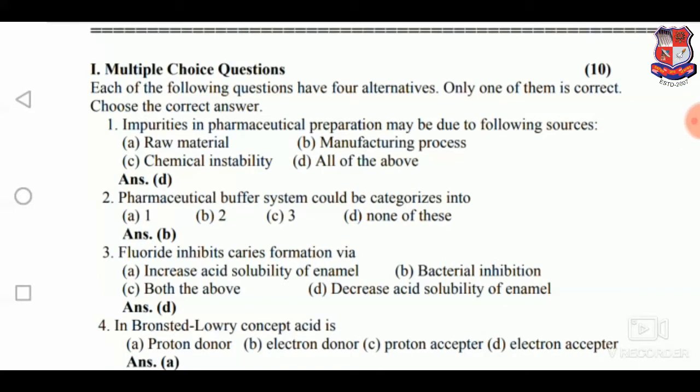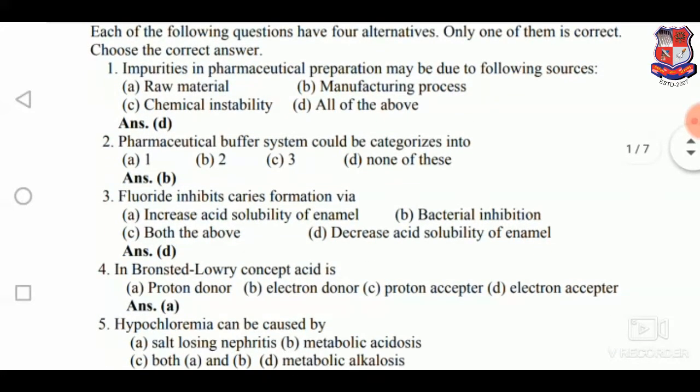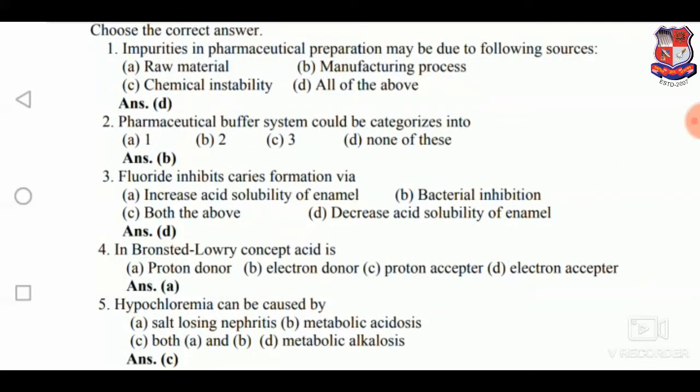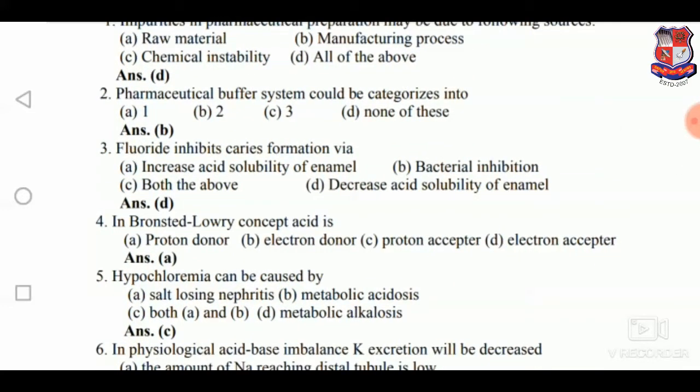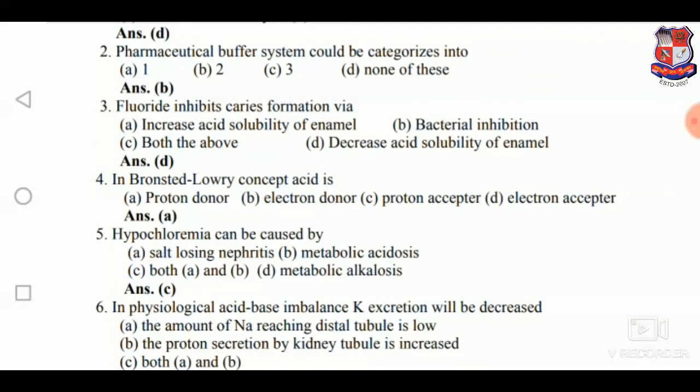Hello students, so today we will discuss some important MCQ and other types of questions in pharmaceutical inorganic chemistry. The first question may be like: impurities in pharmaceutical preparation may be due to the following sources. These are the 4 and the answer will be D. Pharmaceutical buffer system could be categorized into B, that is 2. Fluoride inhibits caries formation via D, that is a decreased acid solubility of enamel.